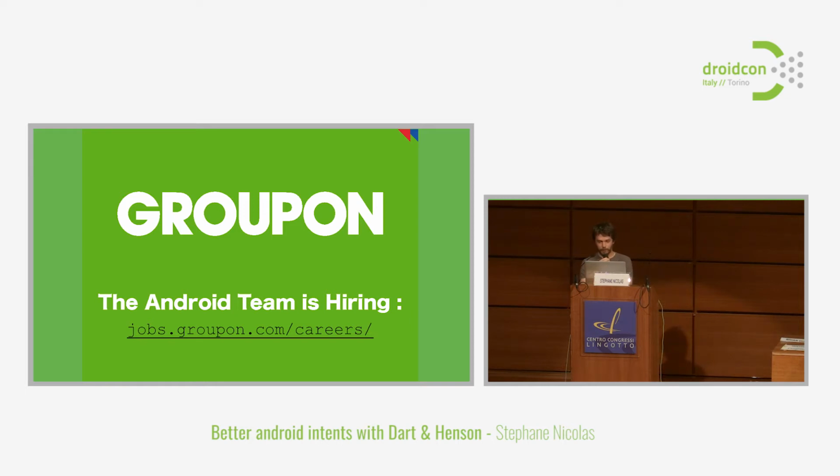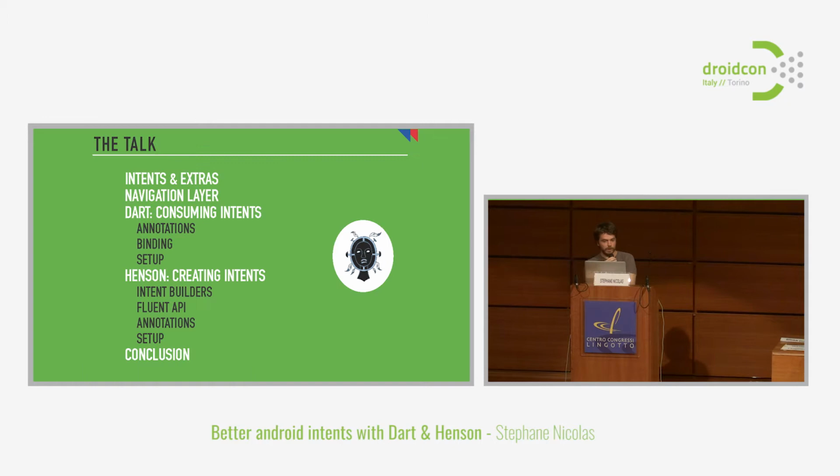I'm going to introduce the talk by showing this plan. We're going to talk about the big picture of what an intent is and what the extras inside the intents are. After that, we are going to introduce the notion of a navigation layer inside an Android application. And later on, I will introduce the two parts of Dart and Henson.